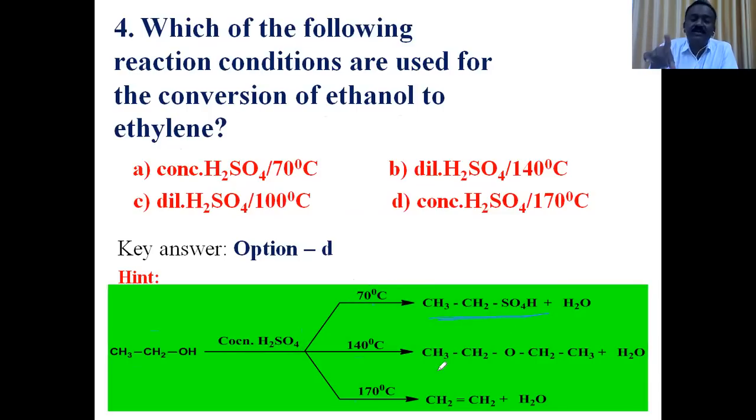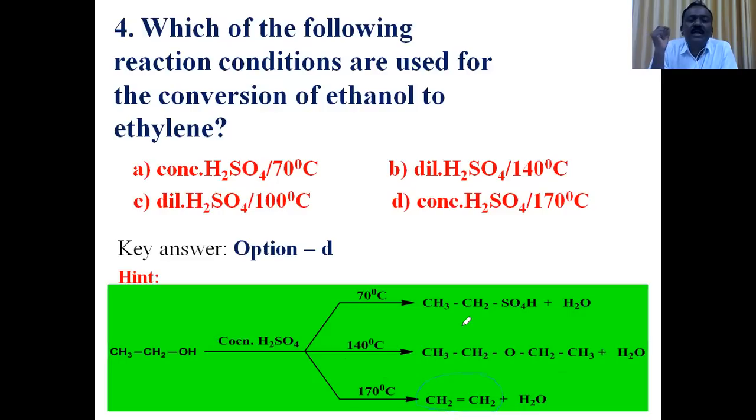Excess of ethyl alcohol, 2 moles, reacts with sulfuric acid at 140 degrees Celsius to form the product diethyl ether. Then ethyl alcohol reacts with excess of concentrated sulfuric acid at higher temperature, 170 degrees Celsius. Dehydration takes place to form alkene.